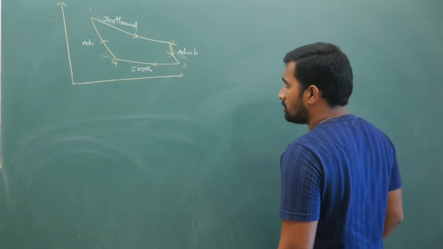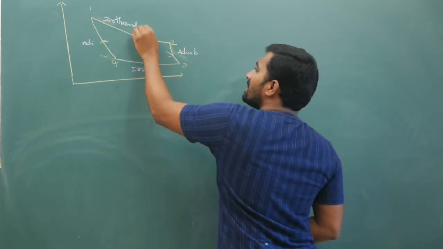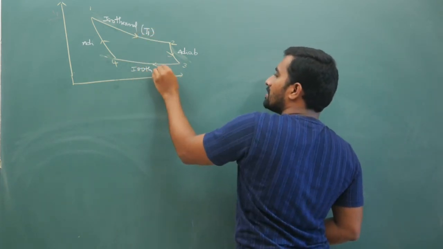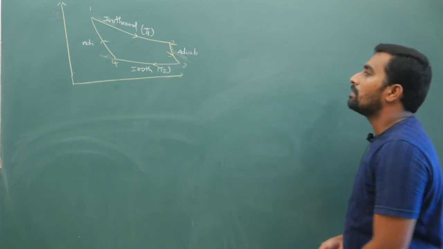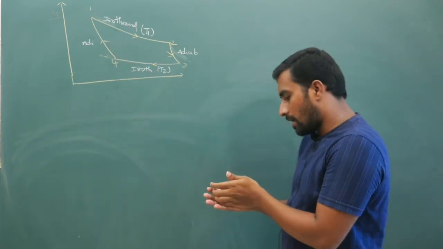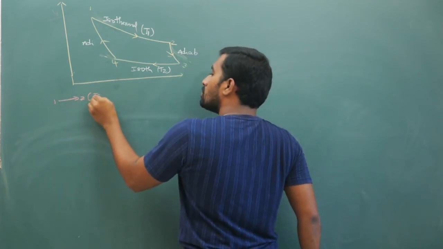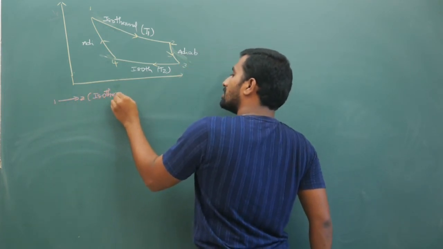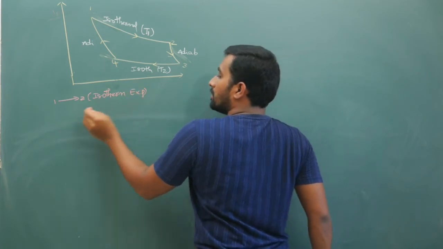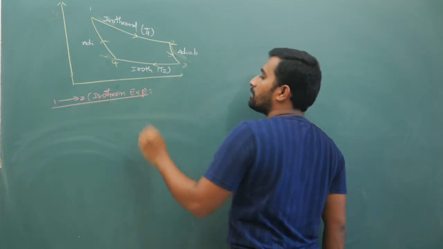Now let us say the temperature is T1 here, and the temperature here is T2. So from 1 to 2 isothermal process. For the first process, 1 to 2, I will do isothermal expansion.